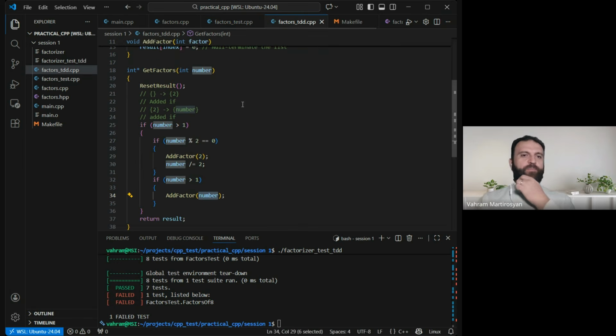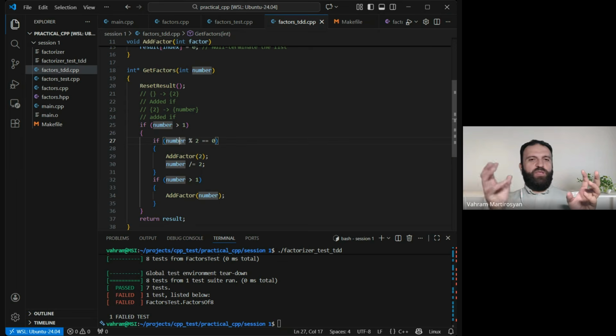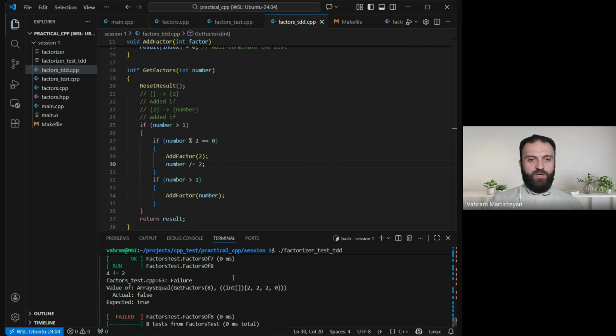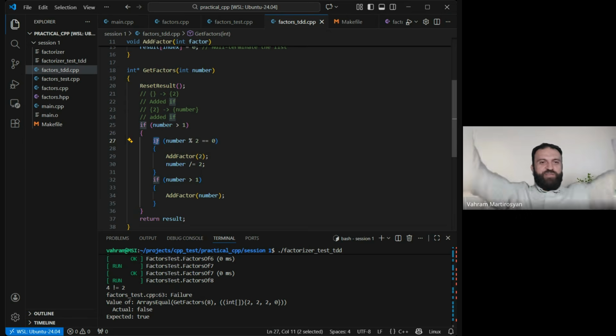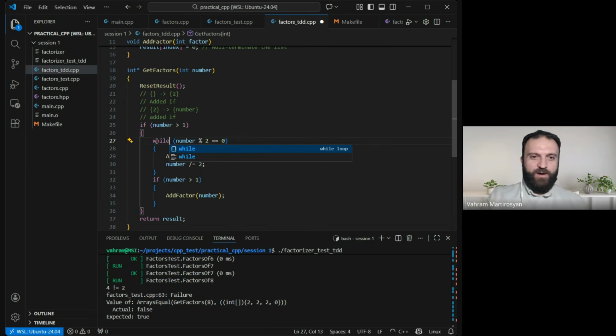So 8, well, 8 is a number which can be formed by 3 multiplications of 2 by itself, right? So if we add 2 and then divide by 2, we still have 4. And by the way, if we go to the output, we will see that we have 4. Yeah, why 4? We should divide it by 2 again before adding, right? So I am doing now a magic trick. Follow my fingers. So while instead of if.